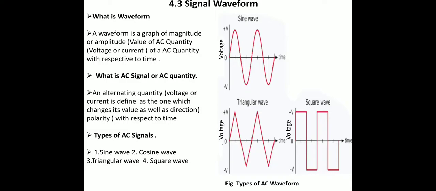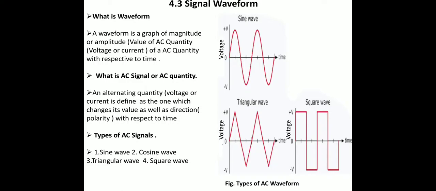What is an AC signal or AC quantity? An alternating quantity, which may be voltage or current, is defined as one which changes its value as well as its direction or polarity with respect to time.